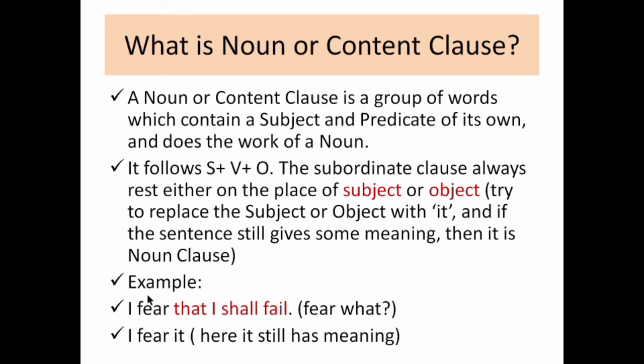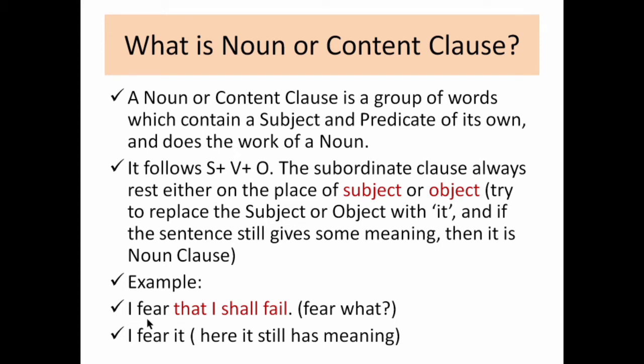Just see here, "I fear", just replace that part with "it". Whatever the sentence you get, if it is a noun clause, if you replace the subject or the object with "it", and you get the meaning, then it is a noun clause. If you don't get the meaning, then it is not a noun clause. For example, in the previous sentence, if I replace "I" with "it", "it fear that", does it give any meaning?